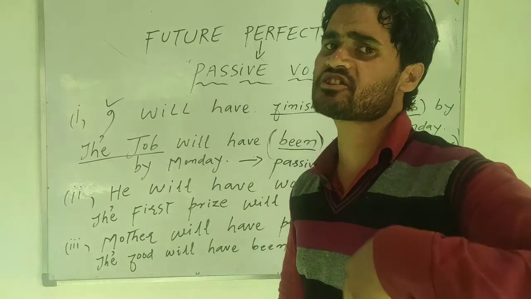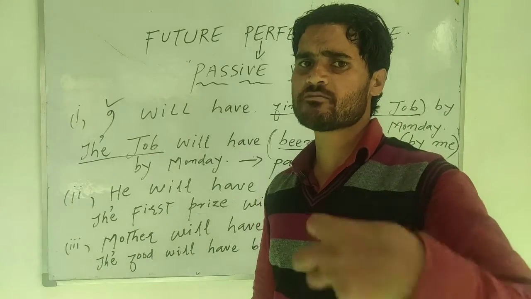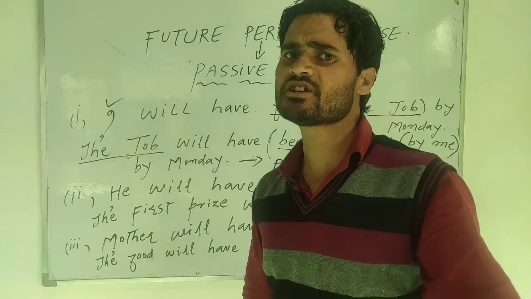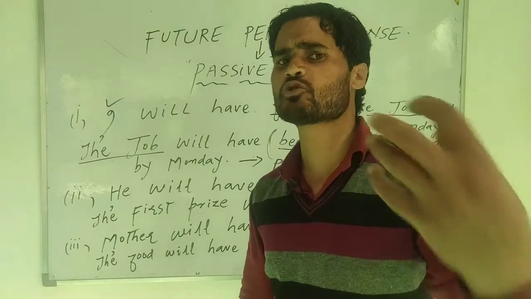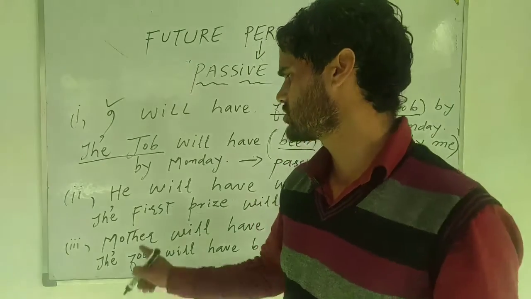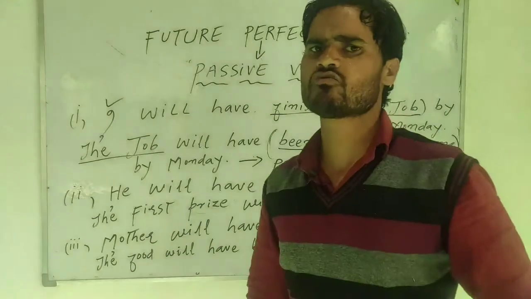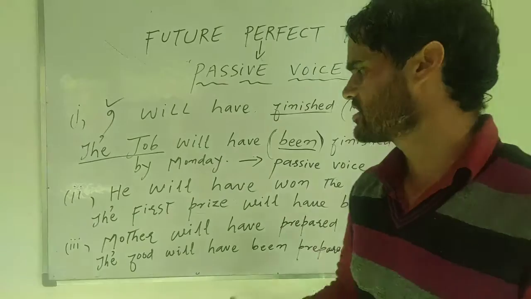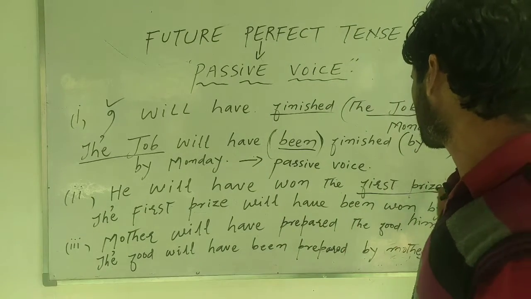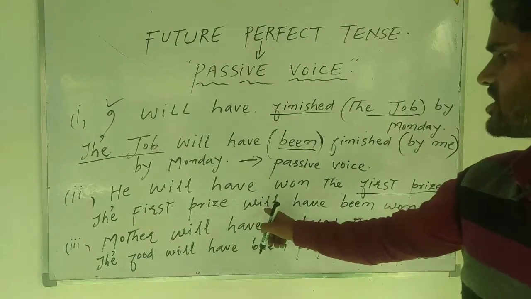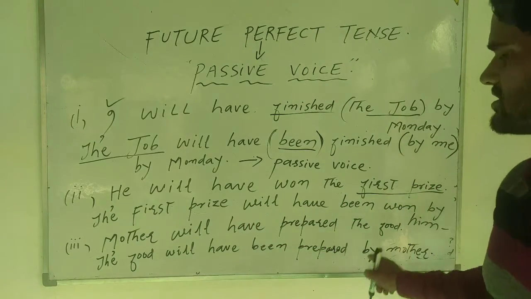We are just imagining the future situation, what will be the particular situation in the future at a particular moment of time. So he will have won the first prize. If you were to make it into the passive voice, first of all, the first prize is the object. You have to move it into the subject place. The first prize will have been won by him.